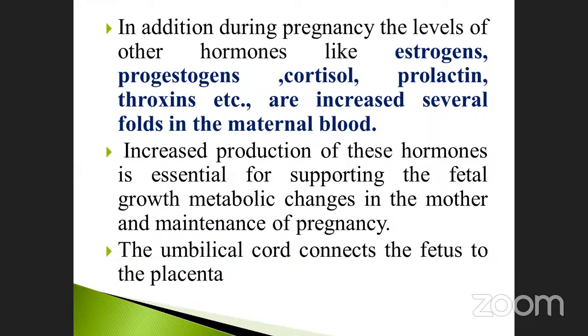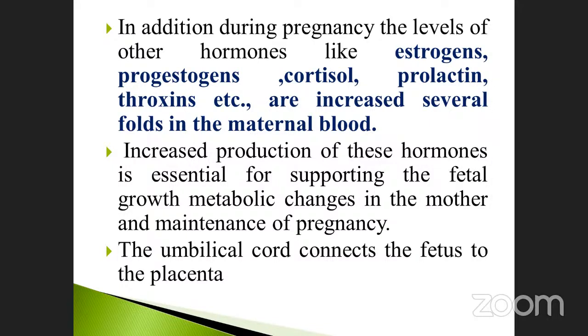In addition, during pregnancy, the levels of other hormones, note it down, what are the hormones, may be increased in their blood during pregnancy. Sometimes they may ask the question: estrogen, progesterone, cortisol, prolactin, and thyroxine, etc. are increased several fold.